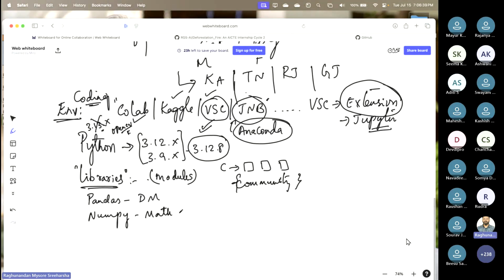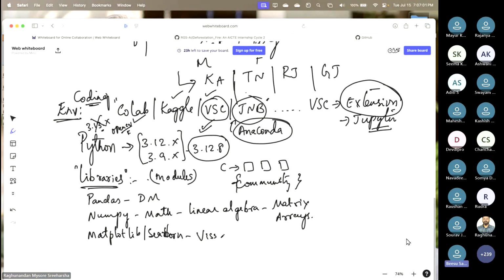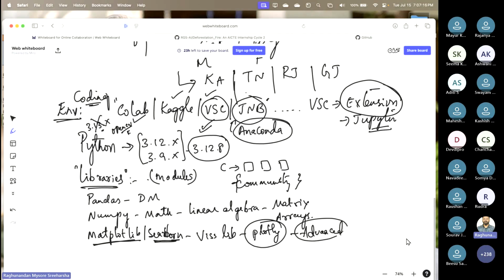If I want to say what that math is, it is nothing but linear algebra. Linear algebra means matrices and arrays, which we use it for. Next we have matplotlib. Matplotlib and Seaborn are both visualization libraries. One is very good, the other is an advanced version, and if you still need something interactive, you can go with Plotly also. Anyone advanced in data science will use Plotly a lot to make things interactive. Next is scikit-learn.